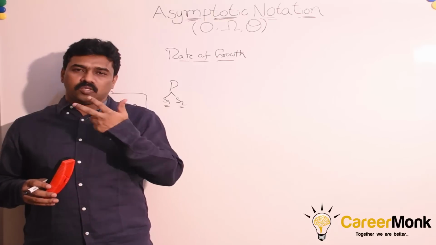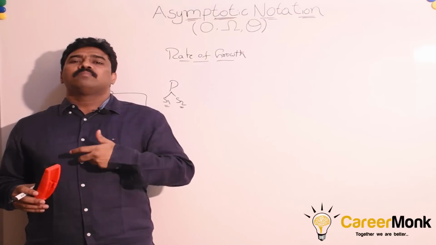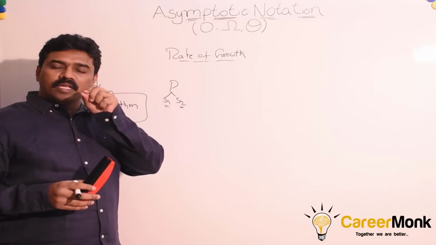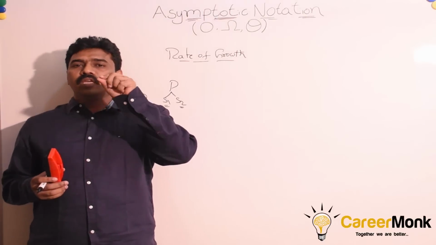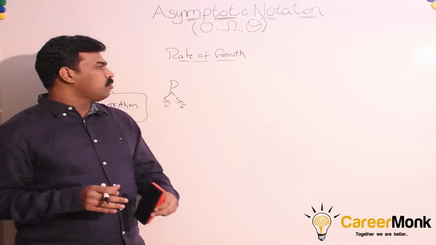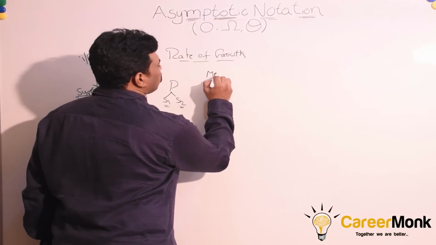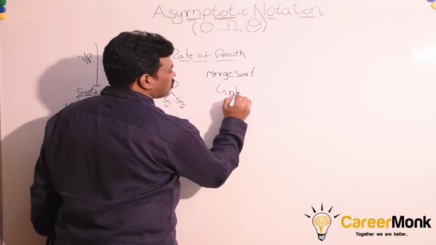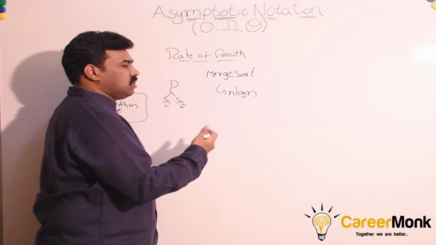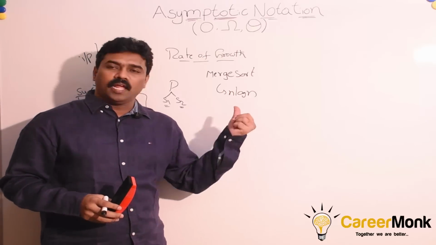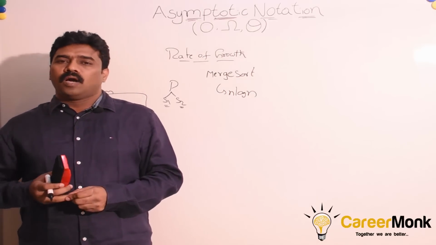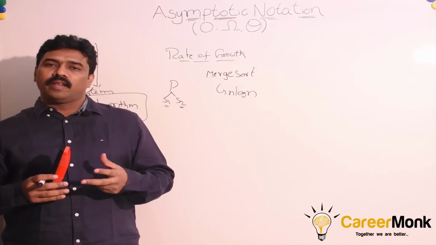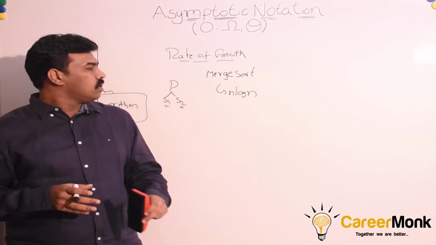For any algorithm or solution, it should be in terms of input. When we are analyzing algorithms, they should be in terms of the input. For example, we all say the merge sort complexity is n log n, or binary search complexity is log n. Here, what is n? We all know that it is the number of elements in the given array to get sorted.